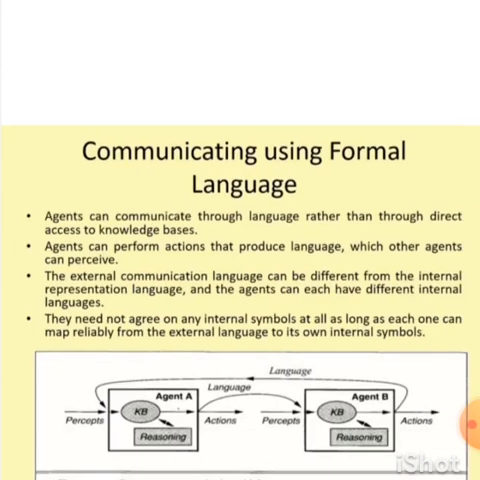Next is communicating using formal language. Here they share the information between the two agents using an external language. What happens is that the internal representation is converted to a formal language, that is, the external language. That external language is again converted to the internal representation. So communication will happen by using some other external language. Then they can update their knowledge base and send or receive information between multiple agents.